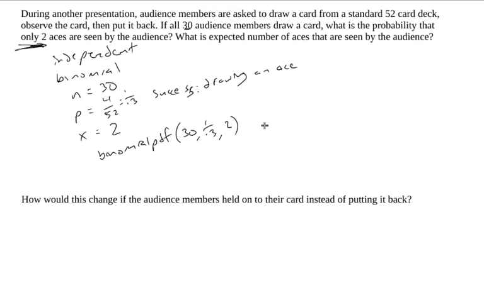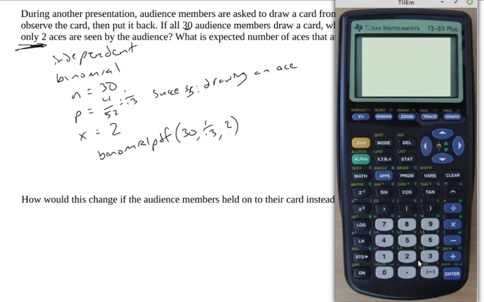So I'll pull out my calculator. Alright, let's turn it on. Let's see, I want to go binomial PDF, so that's going to be in the distributions area. Down to binomial. And I know it's a PDF, not a CDF, because the PDF is the probability of getting exactly 2 in this case. If I did a binomial CDF with the 2 there, that would be the probability of getting at most 2. So if I said the probability of getting at most 2 aces by the audience, that would be a binomial CDF.